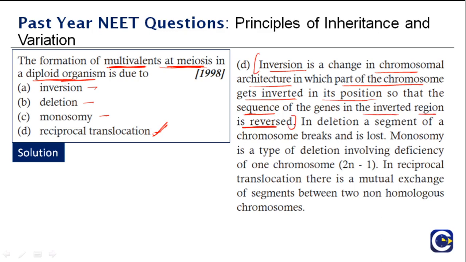You should definitely know these things from the explanation of the solutions, because sometimes there can also be questions from these parts. What is deletion? In deletion, a segment of chromosome breaks and is lost. Monosomy is a type of deletion involving deficiency of one chromosome, 2n-1. In reciprocal translocation, there is a mutual exchange of segments between two non-homologous chromosomes. So the formation of multivalents is due to reciprocal translocation. So the right answer is D.